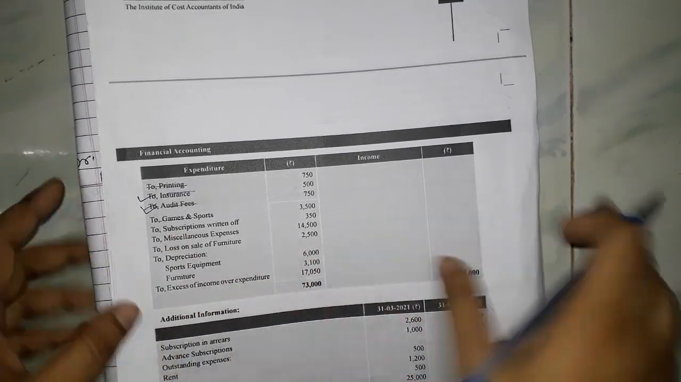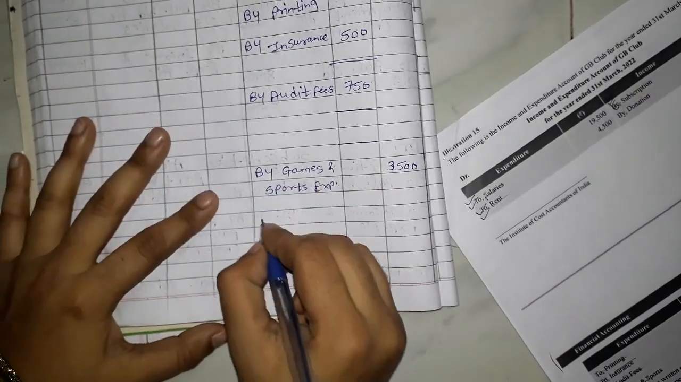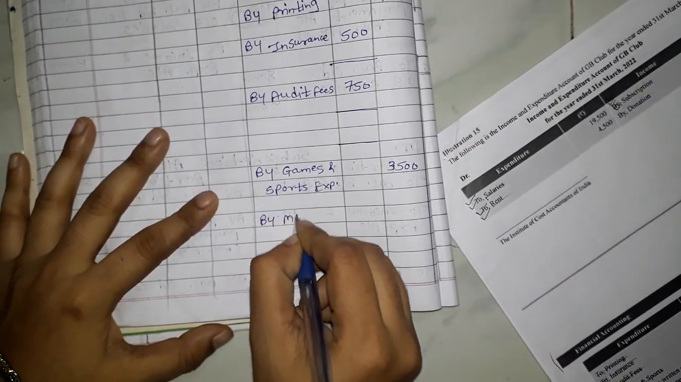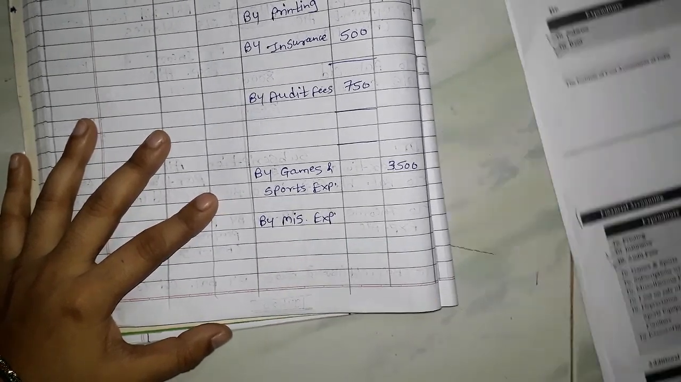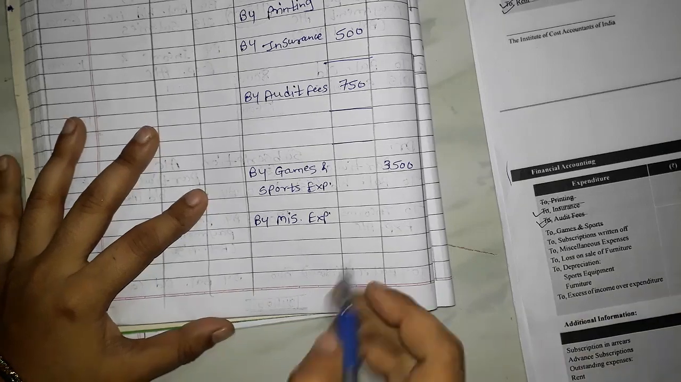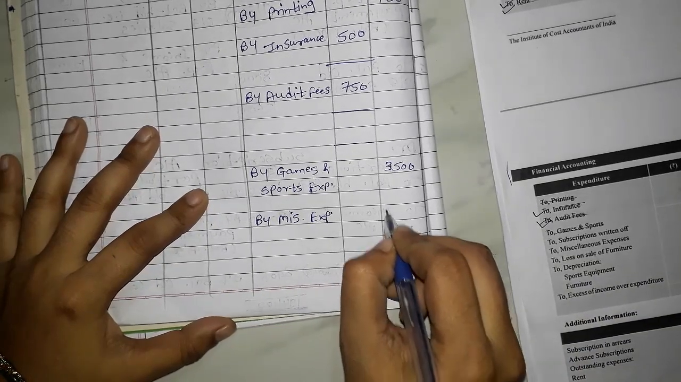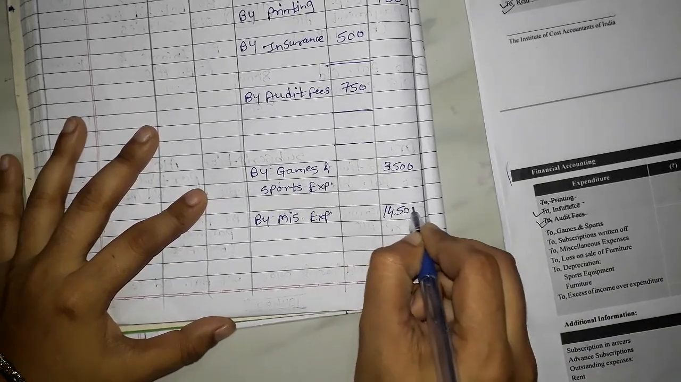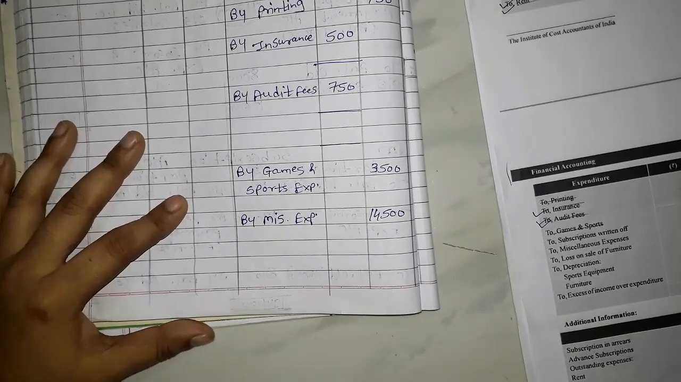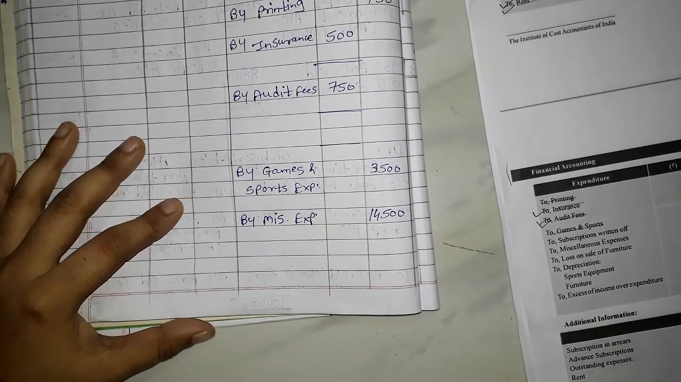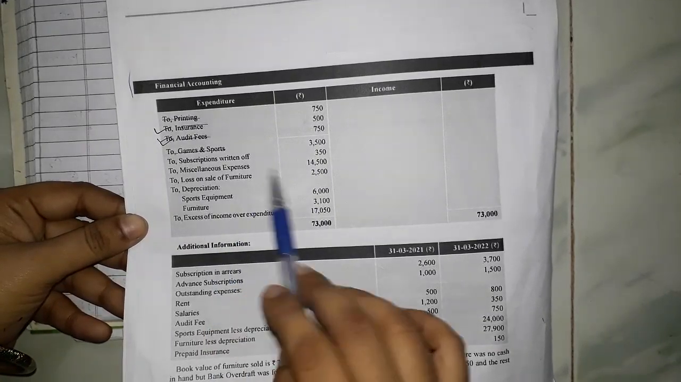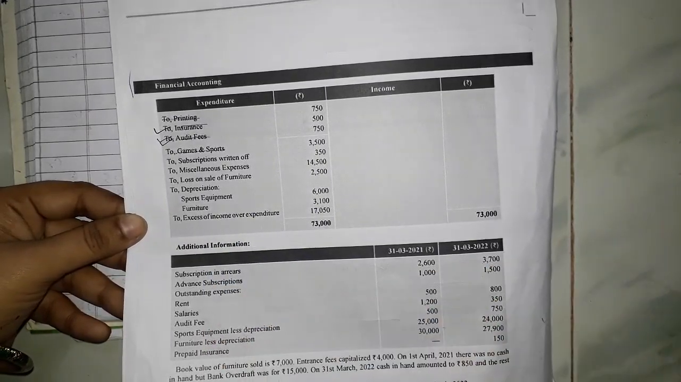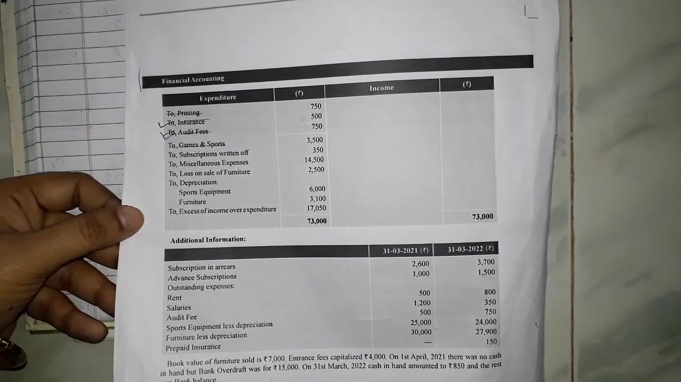Then miscellaneous expenses, 14,500. Thereafter, loss on sale of furniture is given, and again depreciation of sports equipment and furniture. These items will go in the particular asset account.